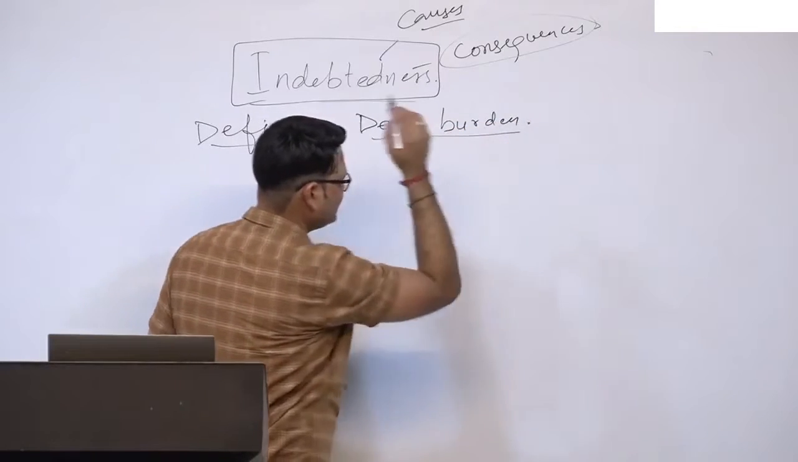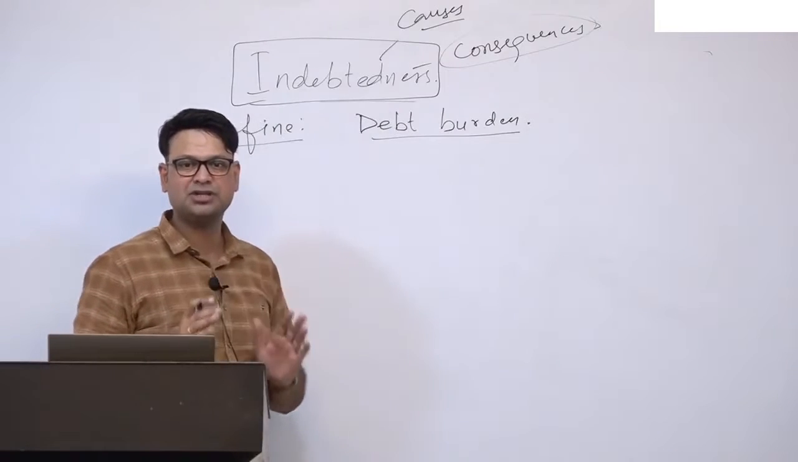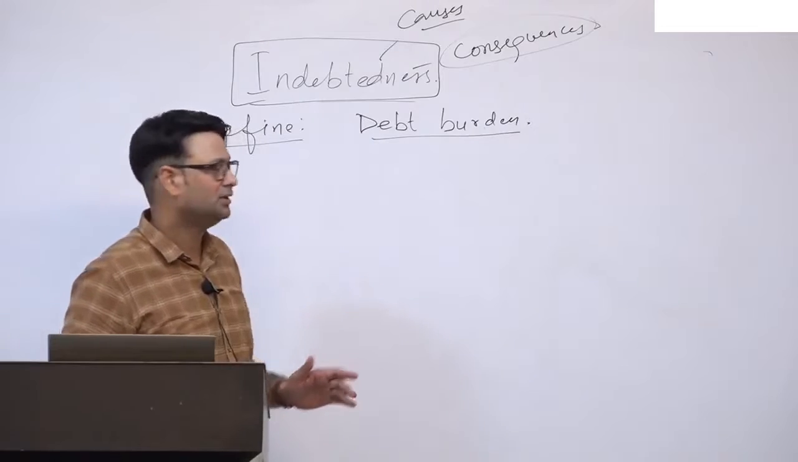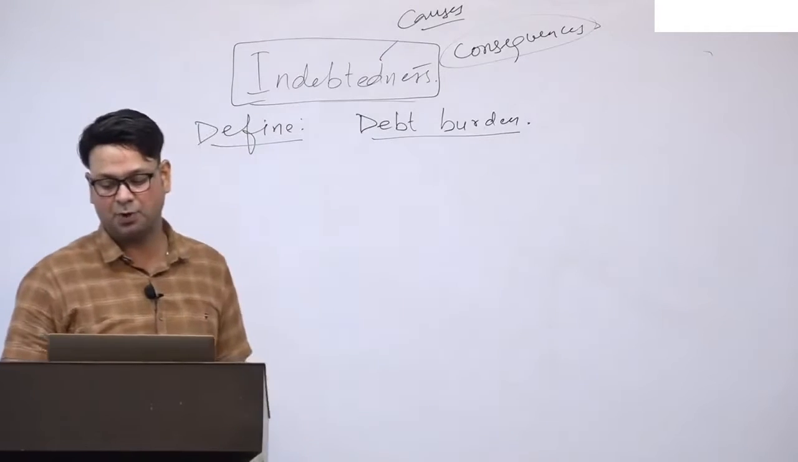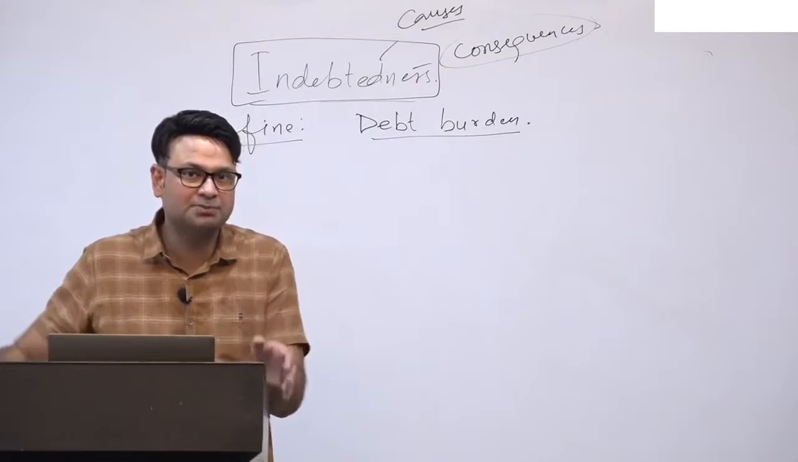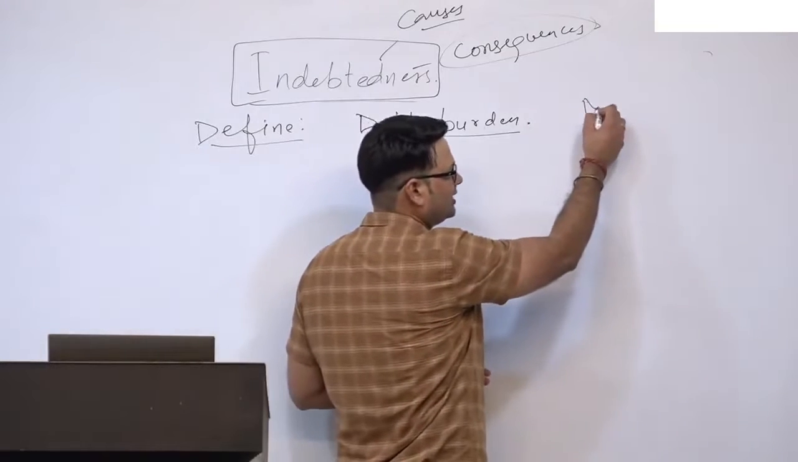Now just try to understand that tribals were living in isolation. They were not part of the monetary system. But now they have the problem of debt. So this debt problem is because of something, and the primary factor is the introduction of the monetary system.